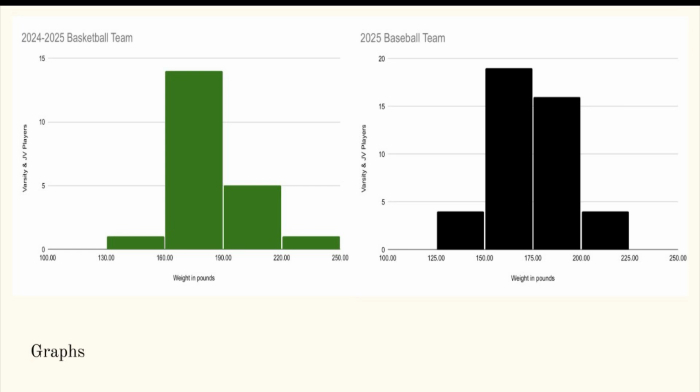In the green on the left, I have the graph of the basketball team shown, and in the black on the right, I have the graph of the baseball team shown. Both of these graphs indicate that the vast majority of weights are in the 175-pound range for both teams. As we can see, there are no outliers either.